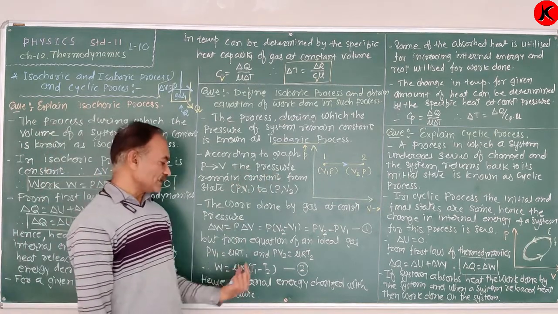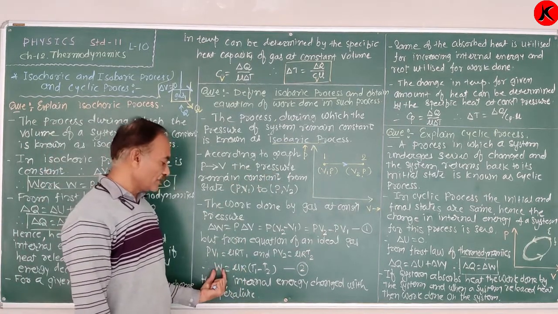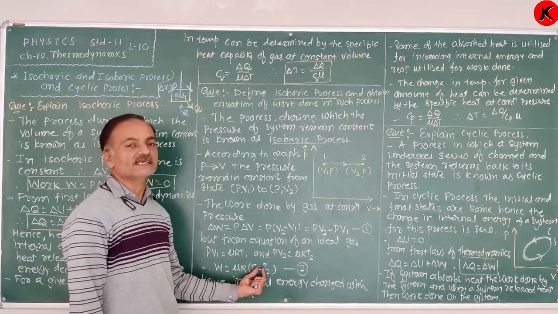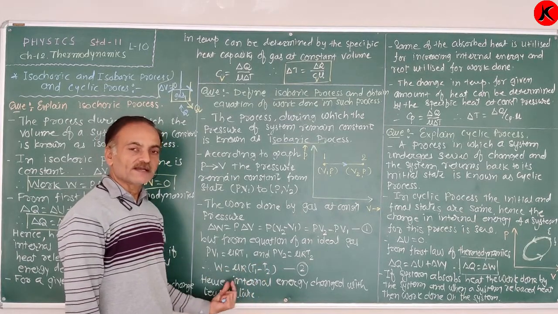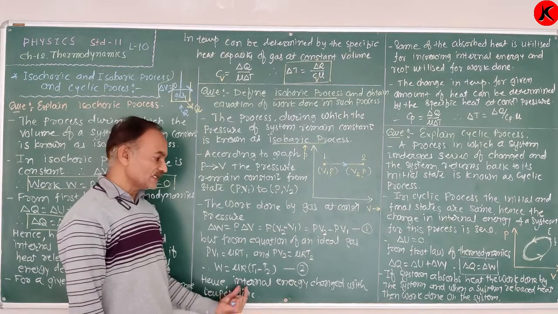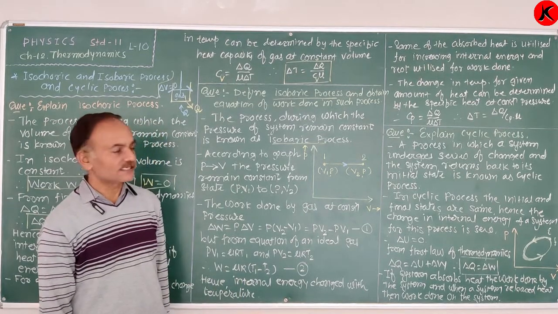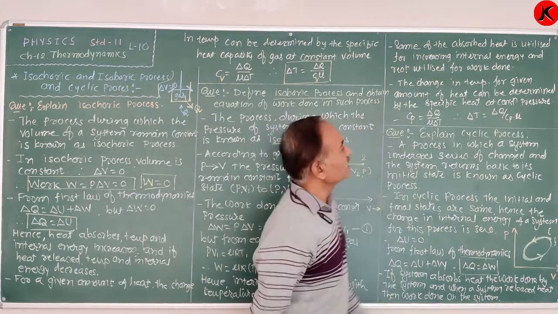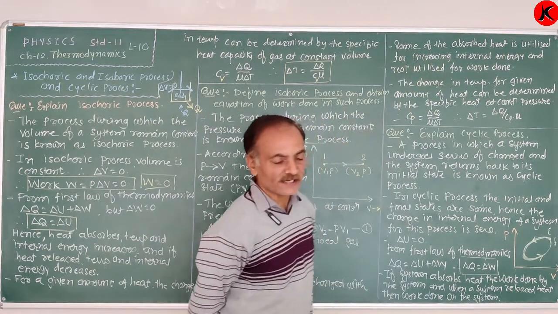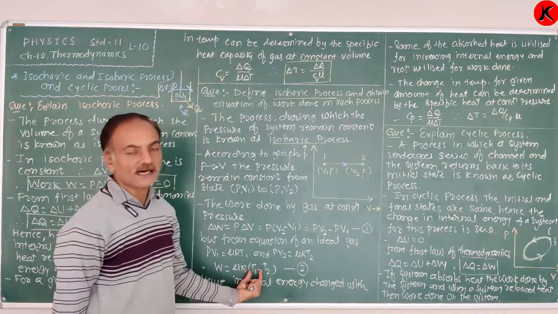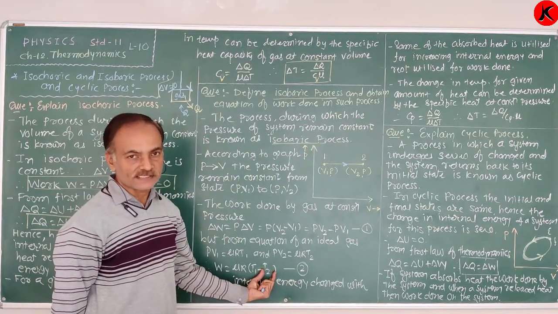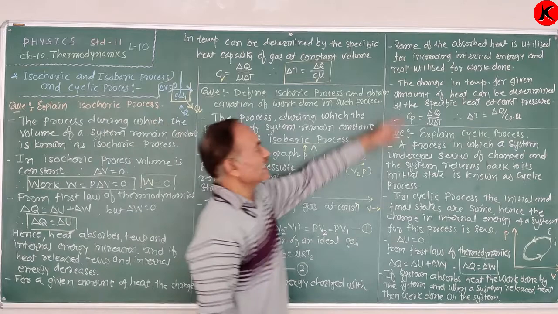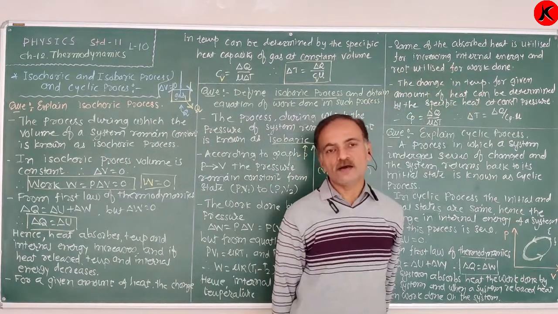At constant pressure, the work done is W equal to mu R into the change in temperature. So when heat energy is absorbed by the system at constant pressure, some of the absorbed heat is utilized to increase the internal energy and the temperature, and the rest of the energy is utilized for the work done.